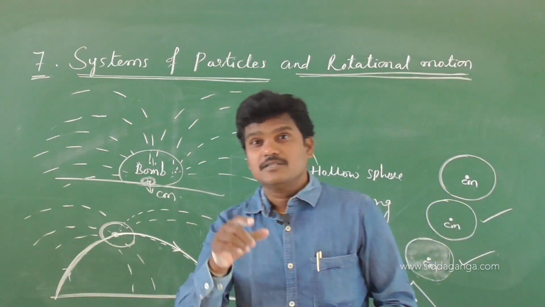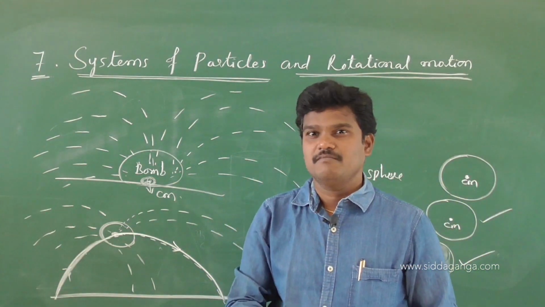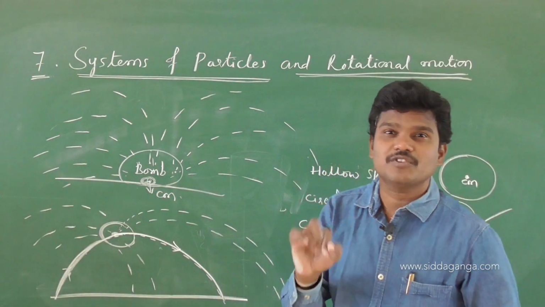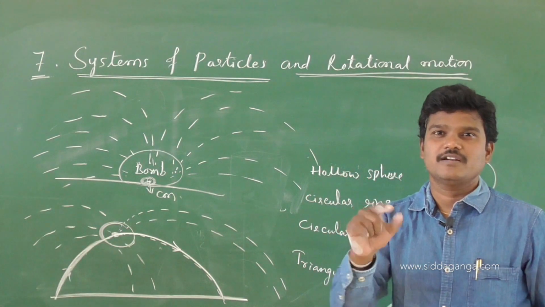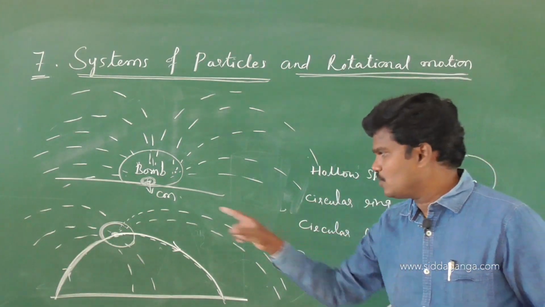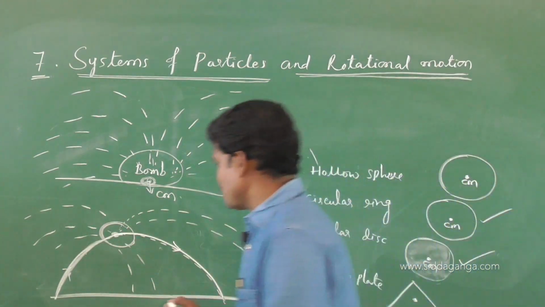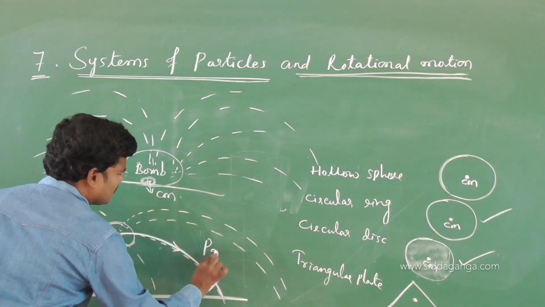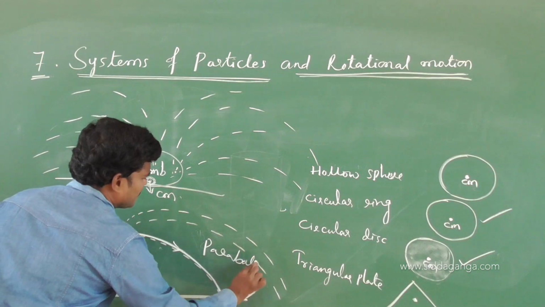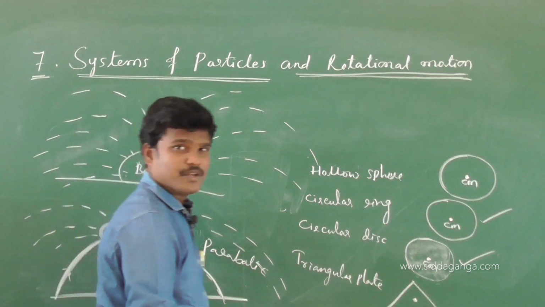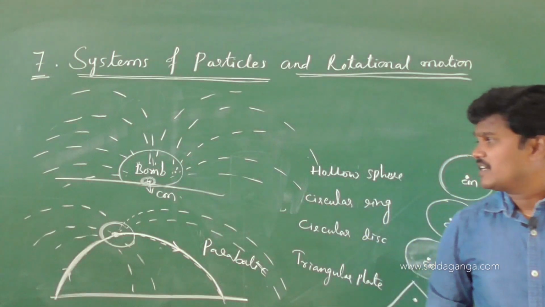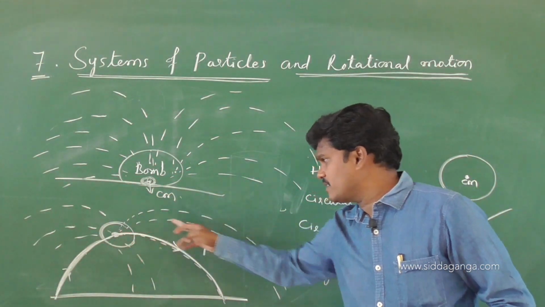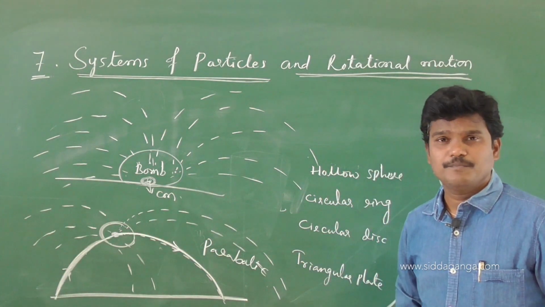So again, the central particle has some special behavior because of center of mass, because the entire mass of the body is concentrated at that point. Here the central particle follows a parabolic path, and in the earlier case the central particle remains at rest.